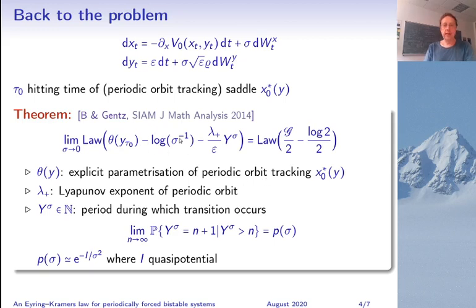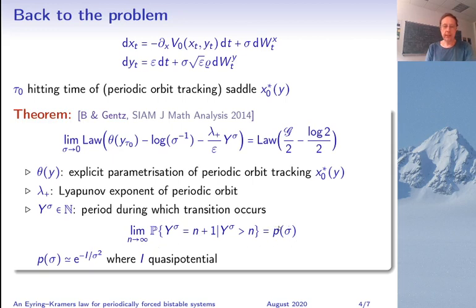Then you again have a logarithmic shift, and finally what is new here is that you have a constant times an integer valued random variable which is asymptotically geometric in the following sense here. The meaning of this variable here is that it tells you which is the period during which you cross some intermediate level between the starting well and the saddle.